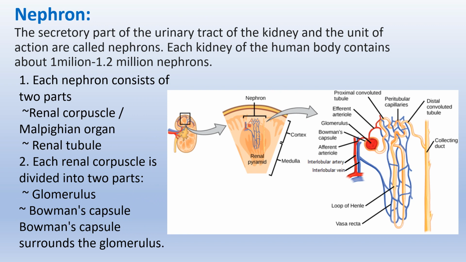Nephron. The secretory part of the urinary tract of the kidney and the unit of action are called nephrons. Each kidney of the human body contains about 1 million to 1.2 million nephrons. Each nephron consists of two parts: renal corpuscle or Malpighian organ, and renal tubule. Each renal corpuscle is divided into two parts: glomerulus and Bowman's capsule. Bowman's capsule surrounds the glomerulus. Students, you can see the structure of nephron in this picture.